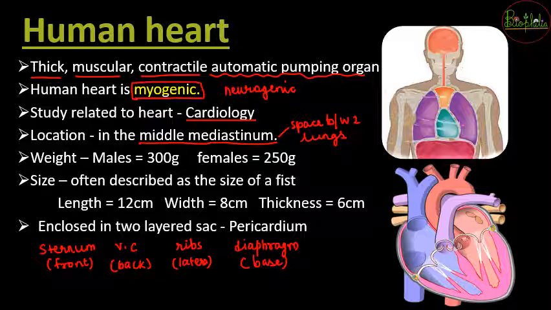But why did we understand about the thoracic cavity? We understood the thoracic cavity because this cavity is going to provide extra protection for the heart. So even if any damage occurs, it will first get to the sternum, then the vertebral column, the ribs, and after that the lungs, and below that will be your heart. So there are various protection levels. That is the reason we have understood about the thoracic cavity as well.